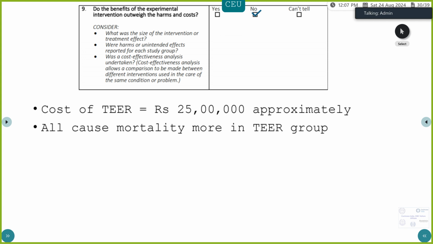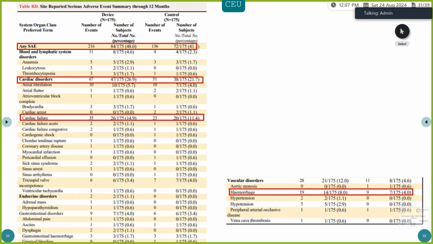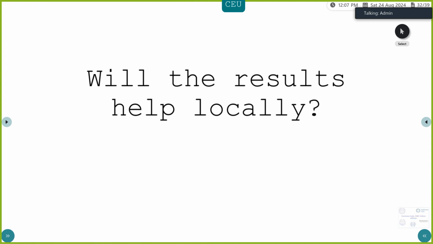Even though the win ratio, to which the quality of life contributed the most, showed a win for the intervention group, the hard outcomes like all-cause mortality and hospitalization were more in the intervention group. Adverse events were also more in the intervention group, 48% as compared to 41%. Even the cardiac disorders were more in the intervention group, cardiac failure was more in the intervention group. Bleeding like hemorrhage was also more in the intervention group.